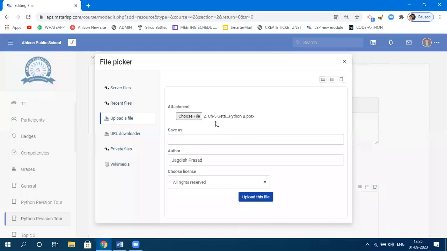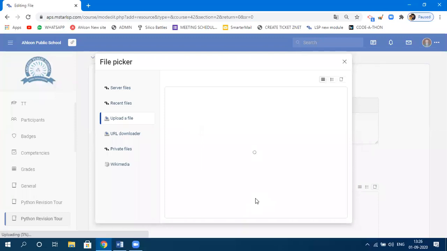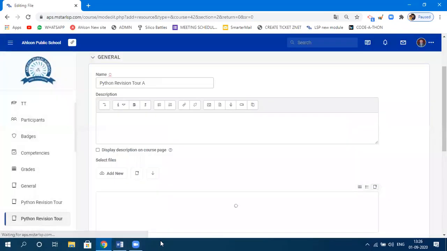After that, once the file is attached here, you need to click on upload this file. As you click on upload, it will start processing to upload the file. At the bottom, it will also show you how much percentage of this file has been uploaded. 87, 91, 99, 100. So the file has been uploaded here.